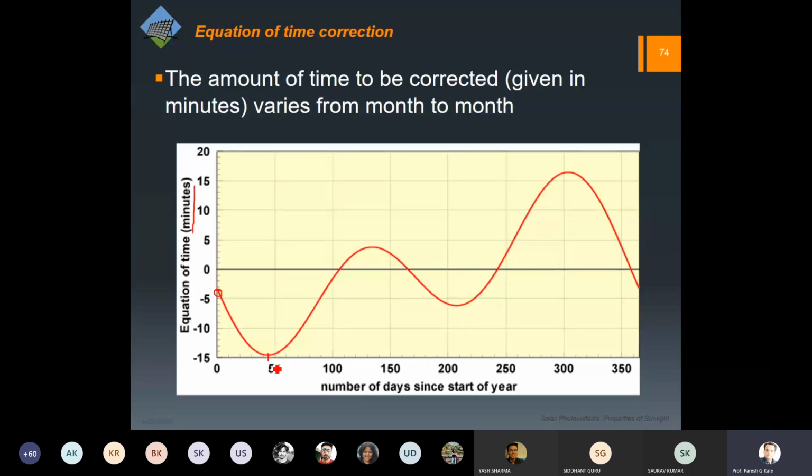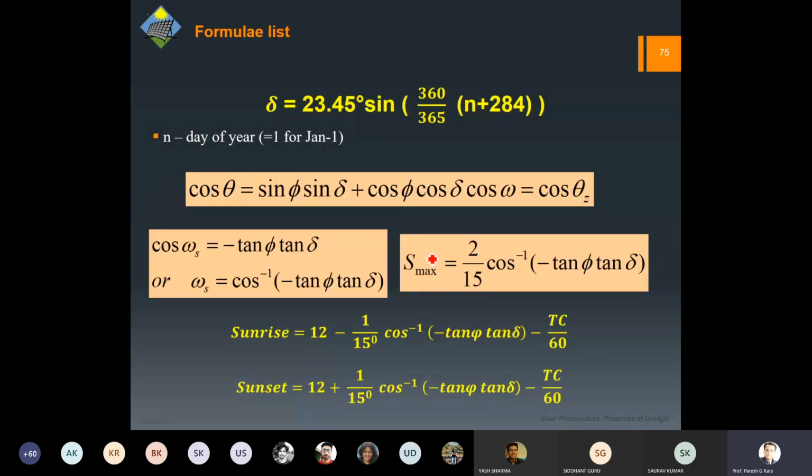Somewhere around the end of February, we have about 15 minutes of correction, that is negative correction. But around day 300, so roughly the month of October, it will be +15. So you can see that the variation is between plus and minus 15 minutes, and that is what we have to adjust. So these are the formulas. If I have to collect them all, make sure that you have got all these formulae. If you are missing something, please write it down.